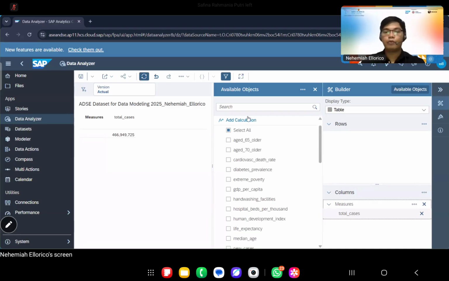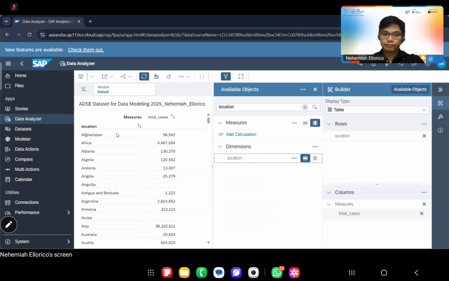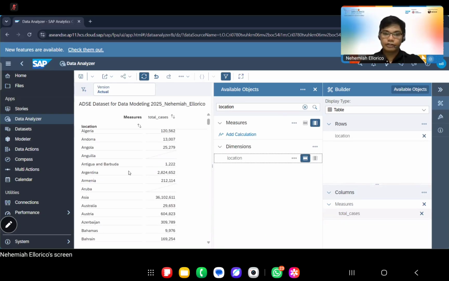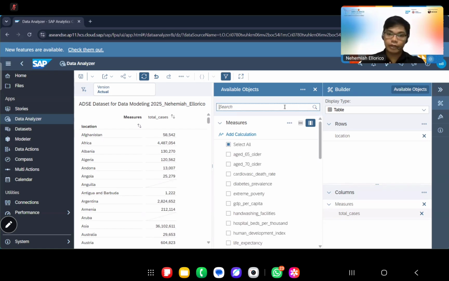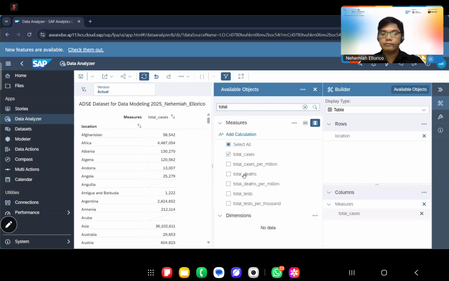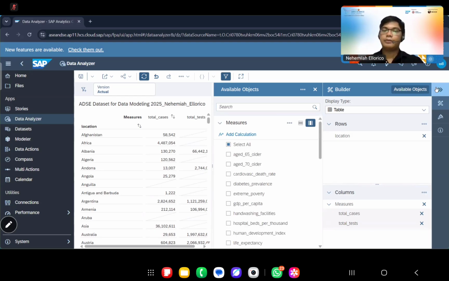For example, I would want location. I would want to view location in the rows, right? The countries here and the total cases for the columns. I can even add more, like, let's say, total test. Yeah, maybe we can include that. Or what else? What would you want to add? Maybe that's it for this example.